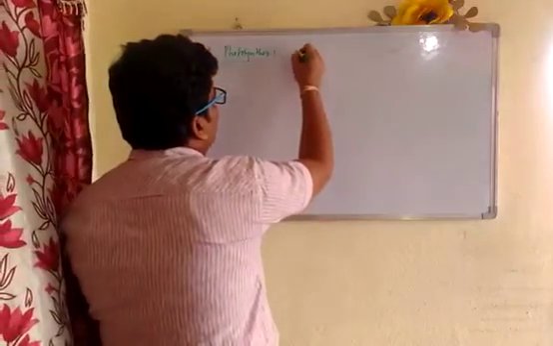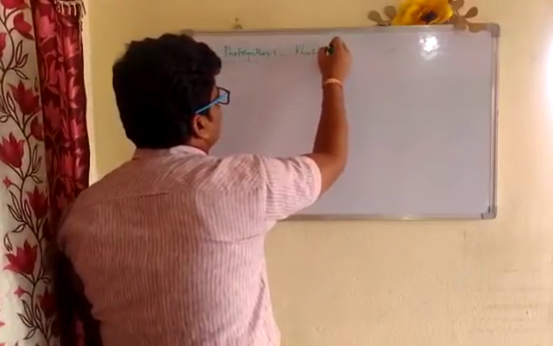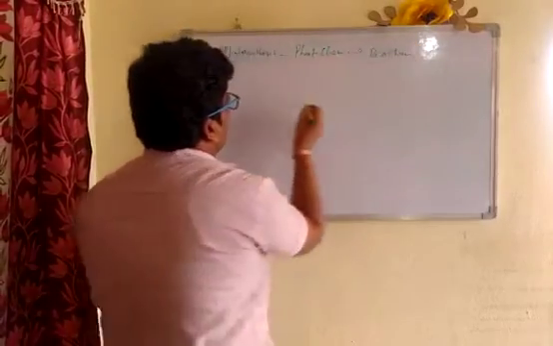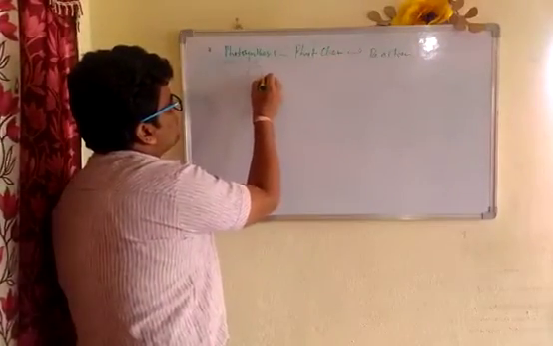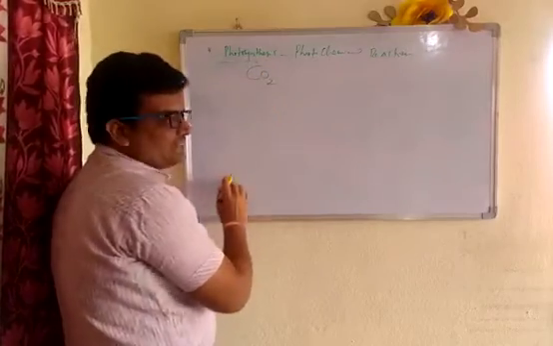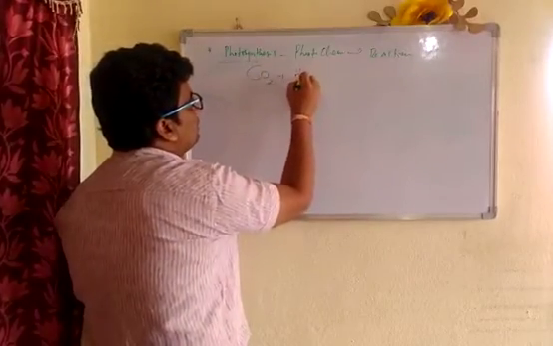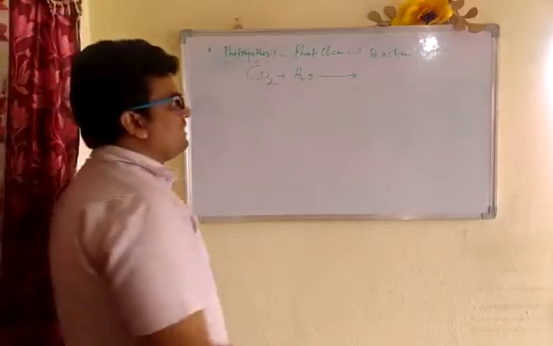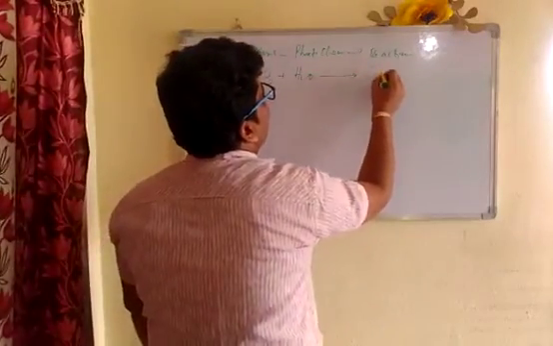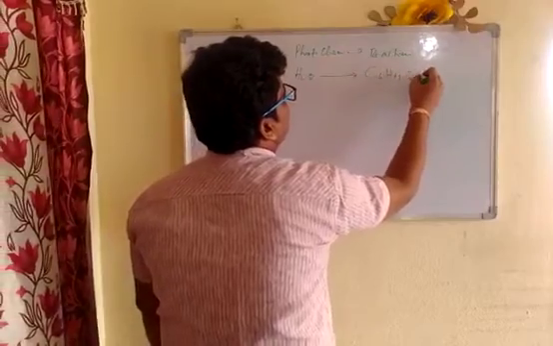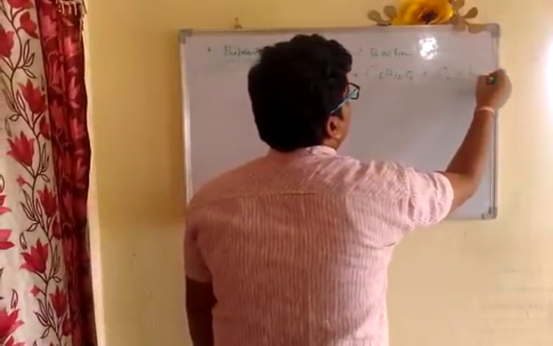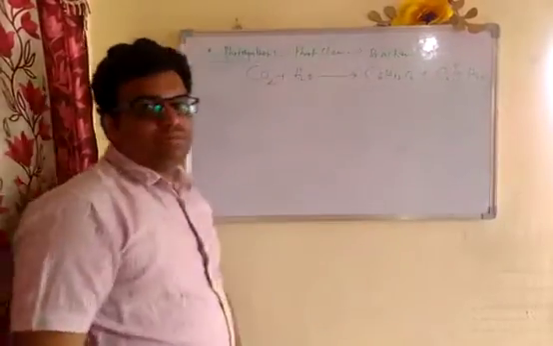Photosynthesis is a photochemical reaction where simple inorganic substances like carbon dioxide and water are converted into a complex organic substance like glucose, where oxygen and water are liberated as byproducts.